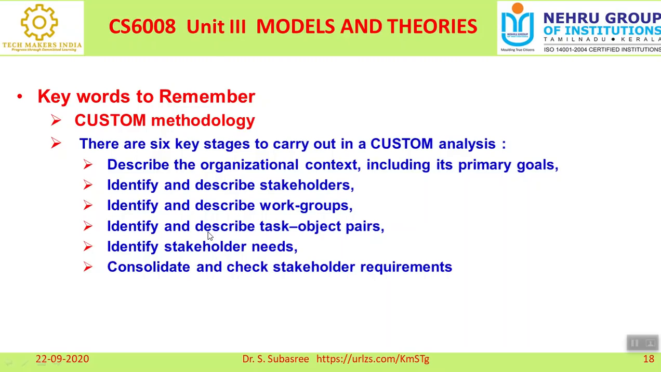And the fourth one is identify and describe task-object pairs. So which task is given to which person? That is called a task-object pair. Pair is nothing but making an association, a mapping: for this task, this person is suitable. That is called task-object pairs.